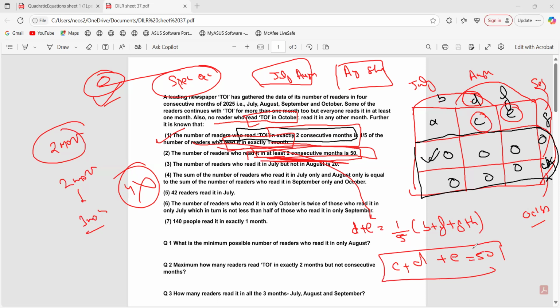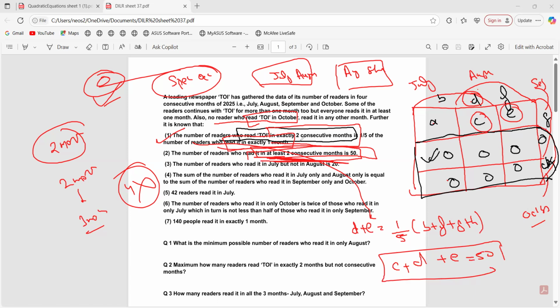Clear? I don't understand. Can you repeat? I also don't know how we draw the Venn diagram and plot these points. See, obviously you need four data, right? So for four data, this is the method to draw. You have to mention July with August, July with September, July with October, like that. Which point were you telling?